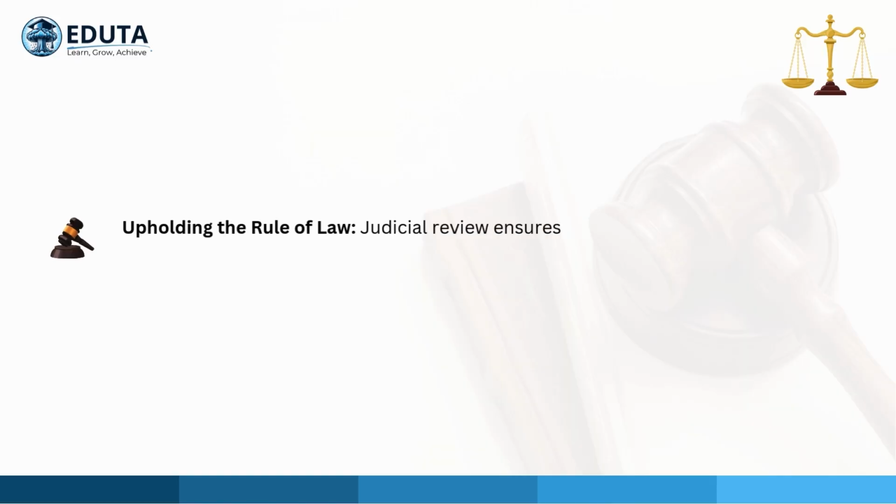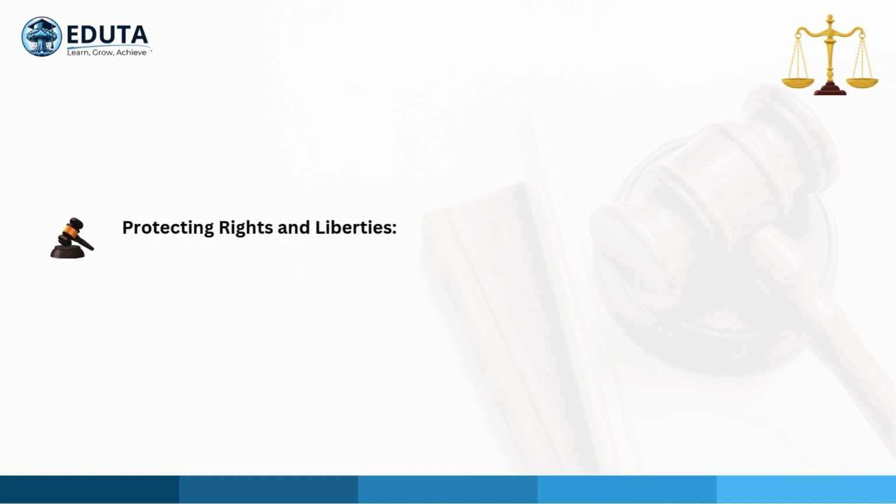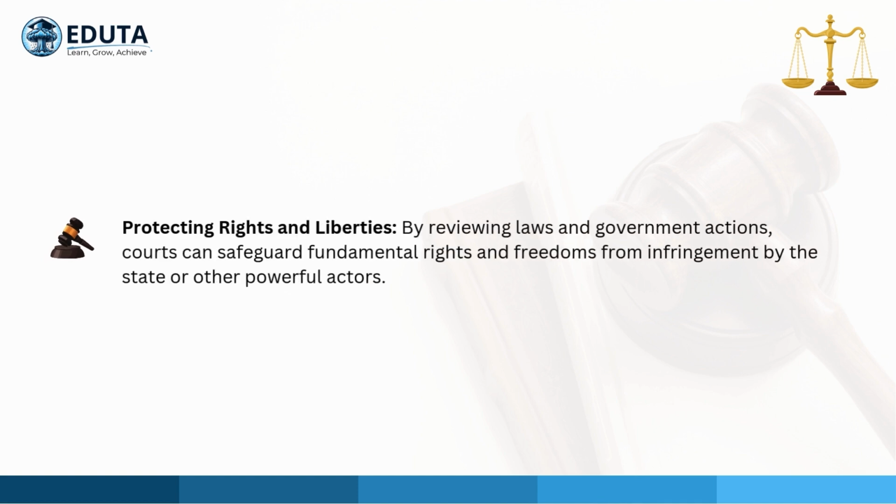Upholding the rule of law. Judicial review ensures that the government is accountable to the law and that no one, including government officials, is above the law. Protecting rights and liberties. By reviewing laws and government actions, courts can safeguard fundamental rights and freedoms from infringement by the state or other